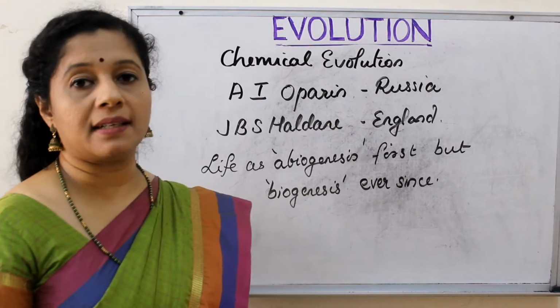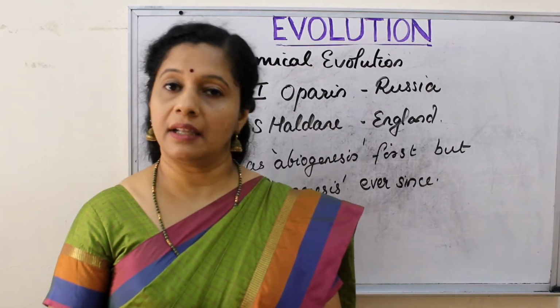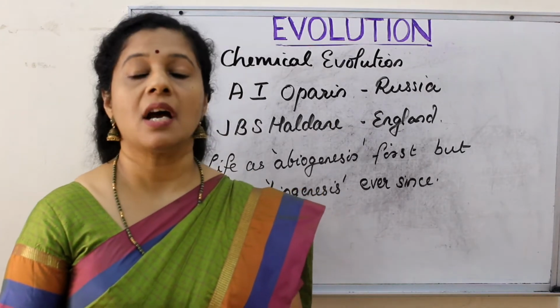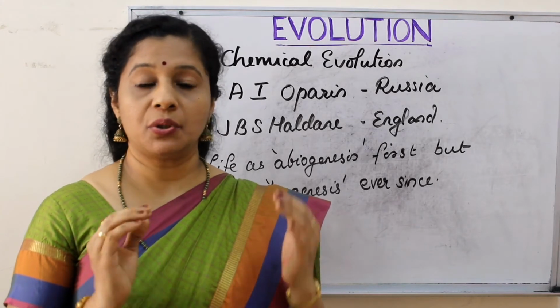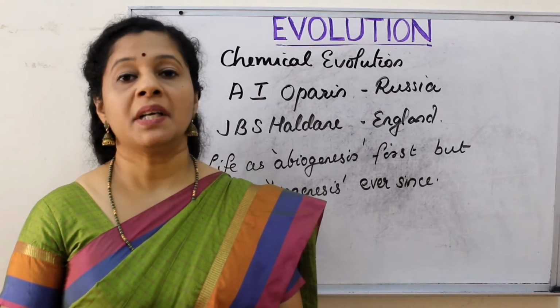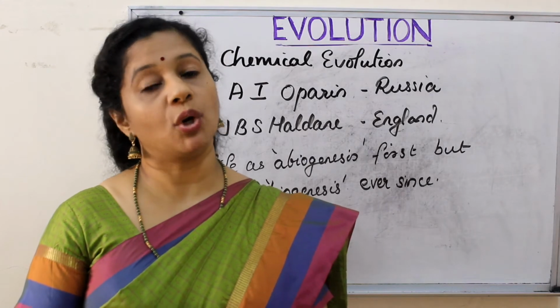According to these two scientists, life originated initially by abiogenesis, and after that what happened? Due to the conditions of earth during that time, some primitive biomolecules formed.